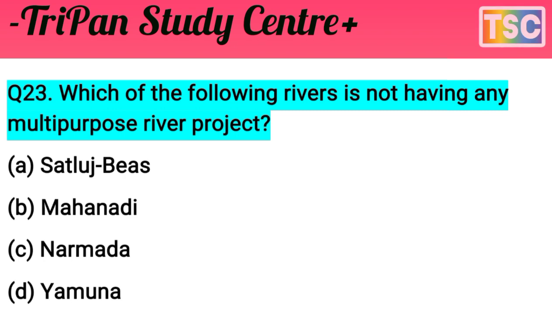The next question arrives here. That's important. Which of the following rivers is not having any multi-purpose river project? The question is clear here. The options are A, Satluj Beas, B, Narmada, C, Narmada, D, Yamuna.